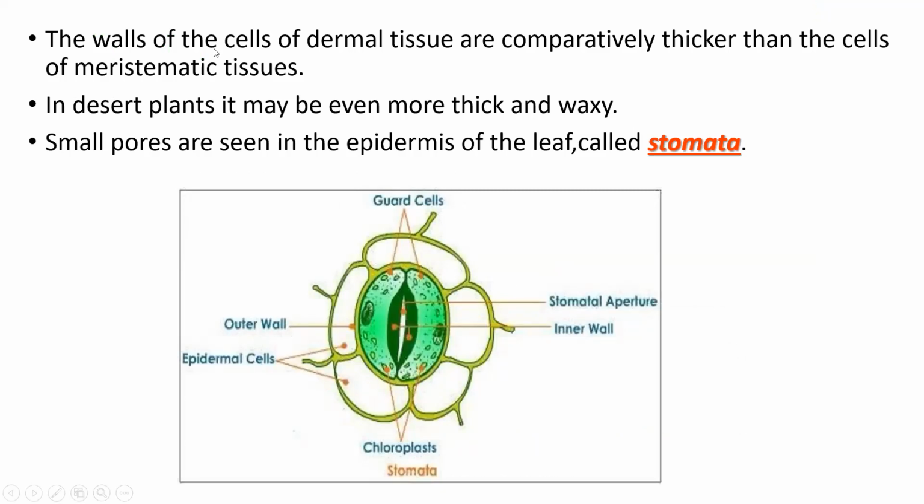Next, the walls of the cells of dermal tissue are comparatively thicker than the cells of meristematic tissue. The dermal tissue cells are very thick compared to the meristematic tissue. Next, in desert plants. What are the examples of desert plants?